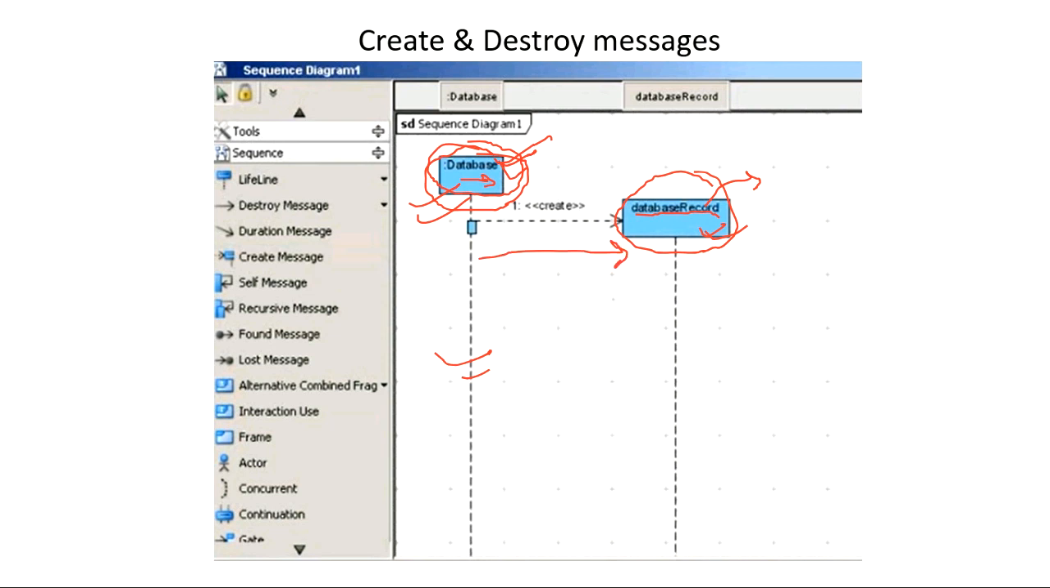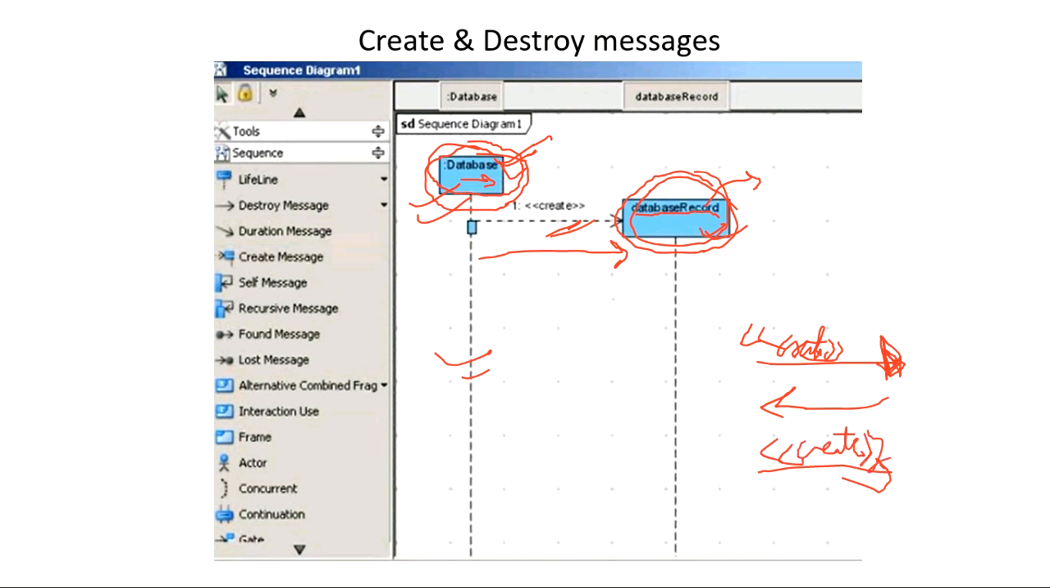So for this you can use a create message. Instead of this, you can also use an asynchronous message with the create stereotype, and then you can expect a reply, or you can normally use a synchronous message also if you want, but that doesn't make much sense. So you can use any, but you have the power of the stereotype, so you write the name as create, so that will be interpreted as a create message.